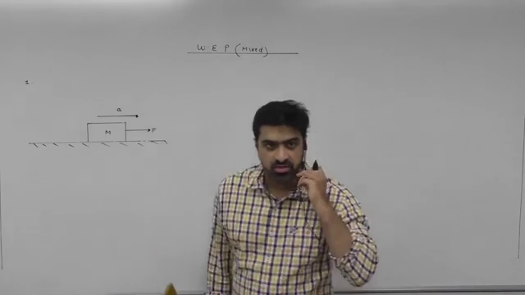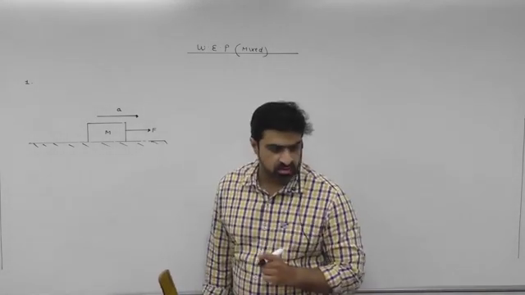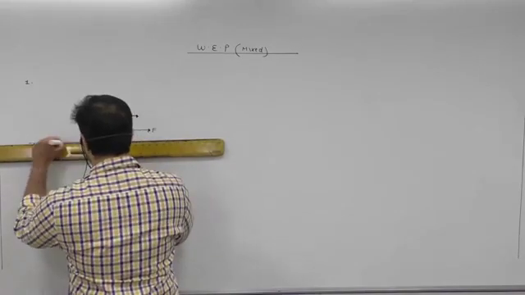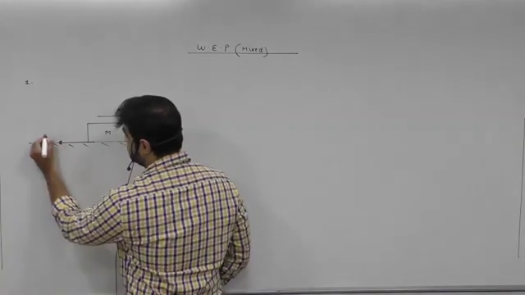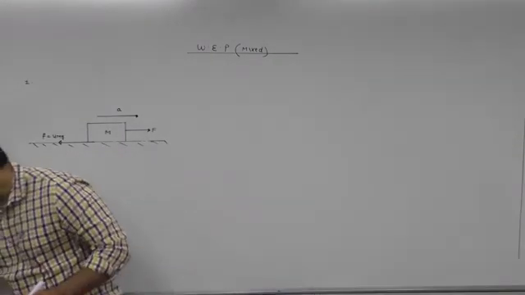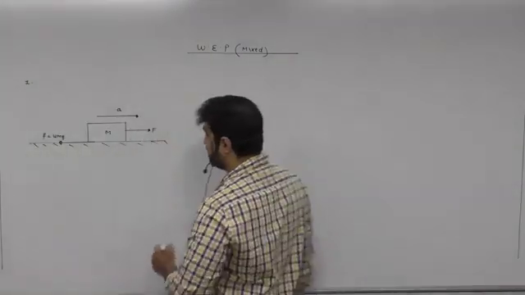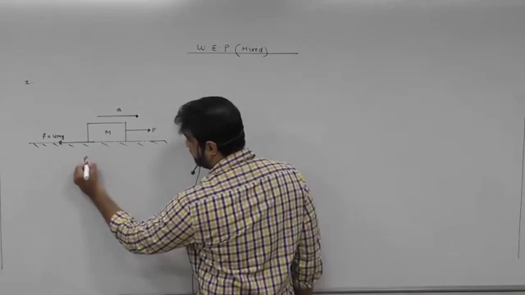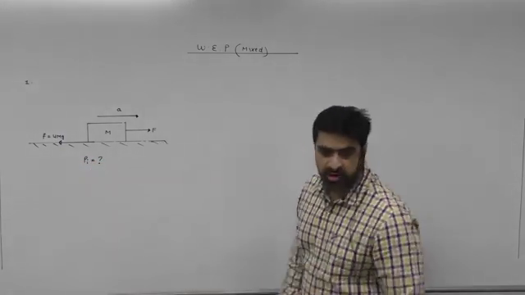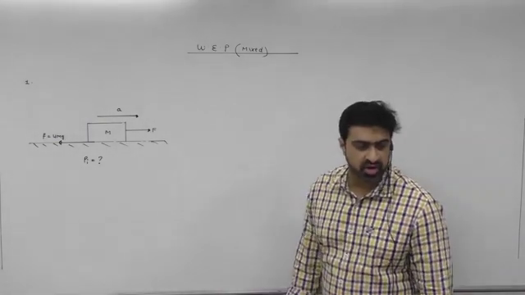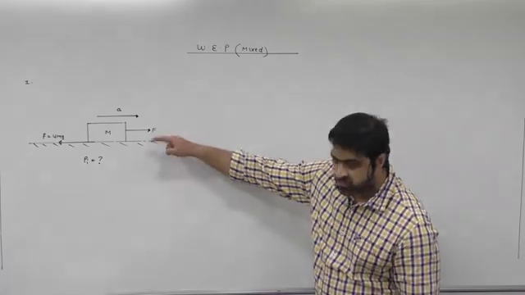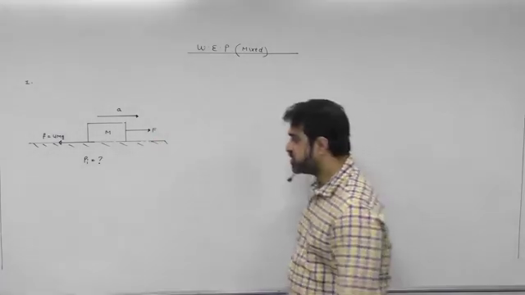Rough means friction is going to act. What is the value of friction? Mu mg, right? I want to find the instantaneous power at time t. The formula for instantaneous power is F bar dot V bar. So I need to find F and I need to find V after time t.